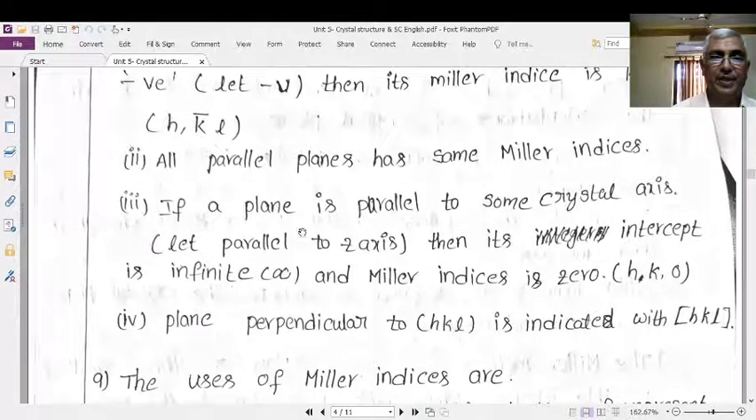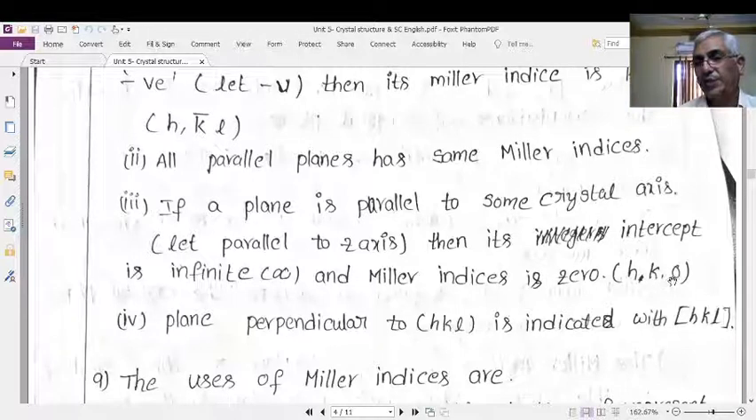Next, if the plane is parallel to some crystal axis, for example parallel to the z axis, it means that plane never makes a z intercept. Therefore, the z intercept is infinity, and 1 by infinity is 0. Therefore, the Miller indices are H K 0.